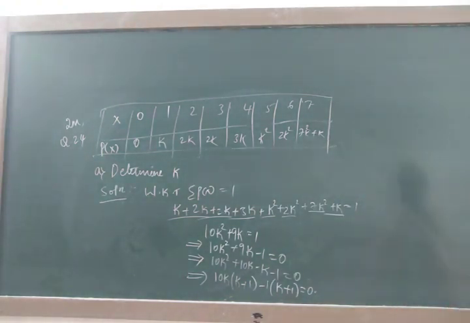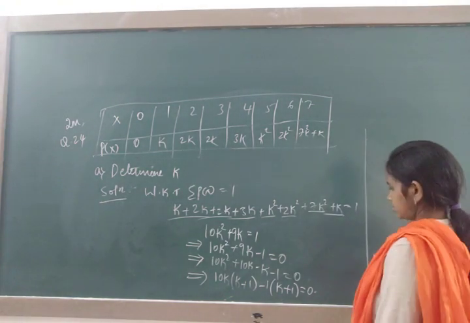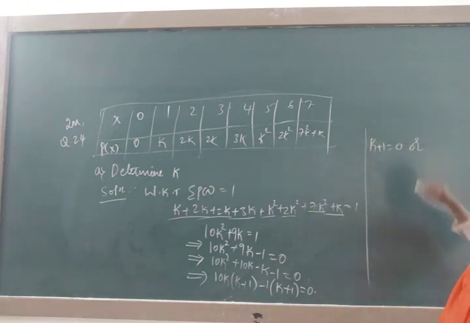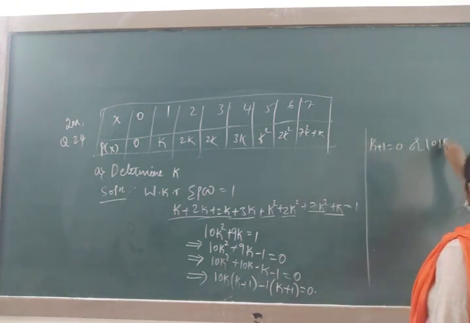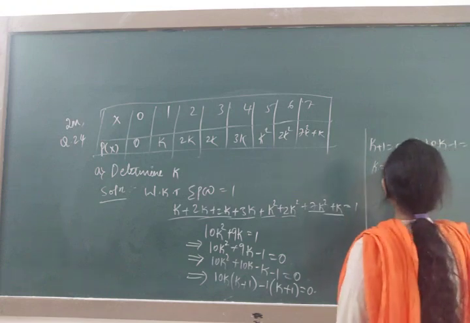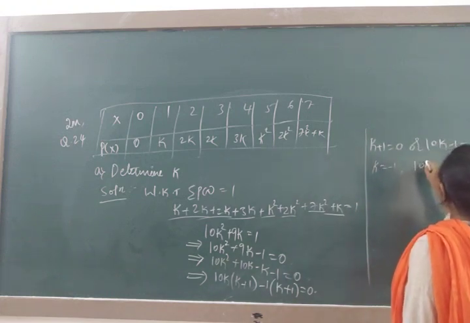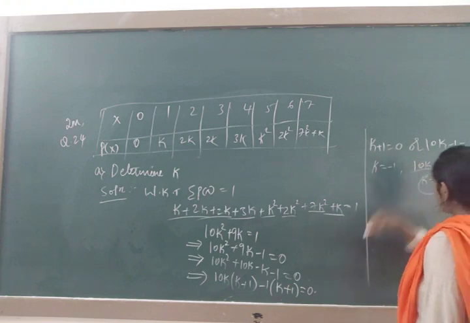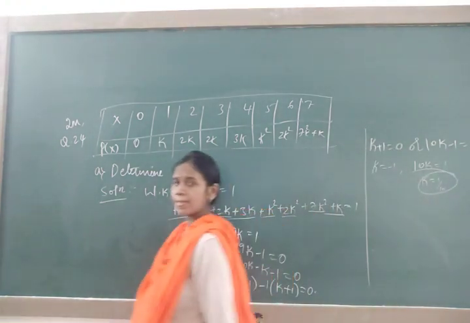Right? On further simplification, k plus 1 is equal to 0 or 10k minus 1 is equal to 0. So this implies k is equal to minus 1. This will be 10k is equal to 1, k is equal to 1 by 10.